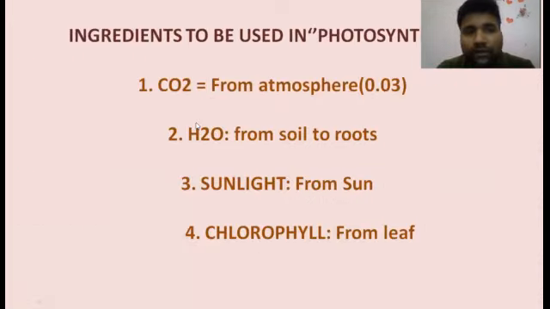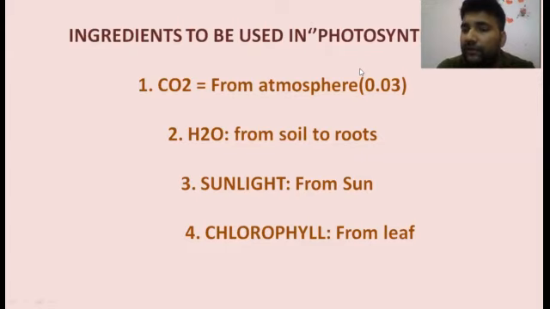So let's come to the points: what are the ingredients used within photosynthesis? I've written four things. The first one is carbon dioxide, which I've already shown you in the picture on the last slide. The first thing the plants will need is CO2. But the question arises, from where will the plant get CO2?